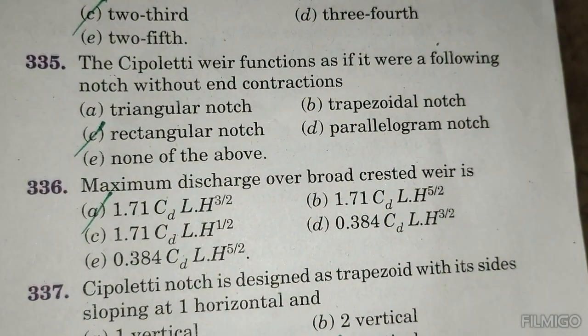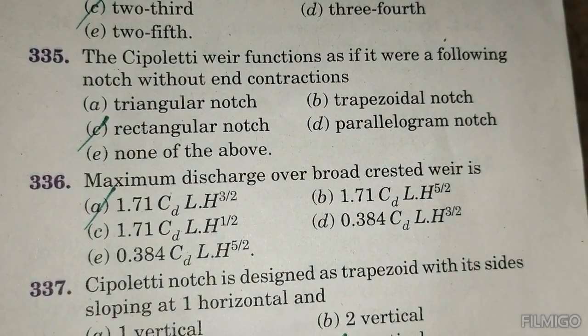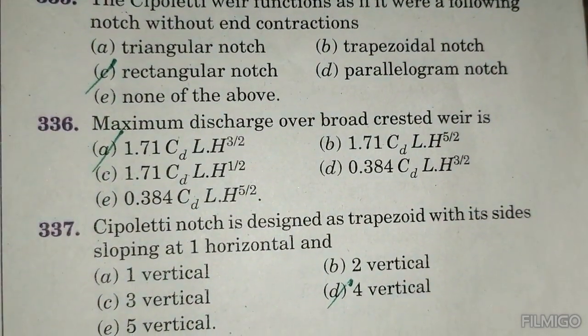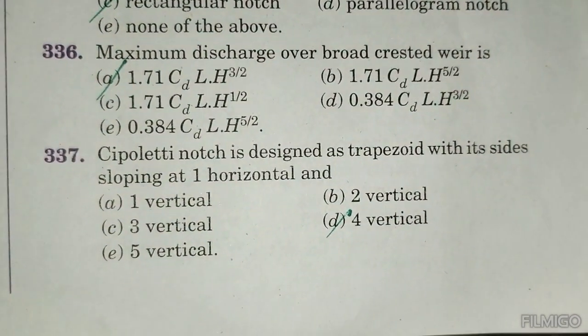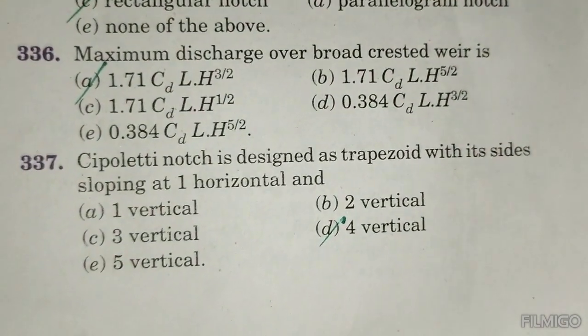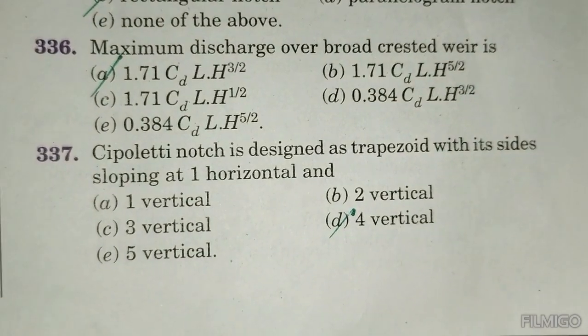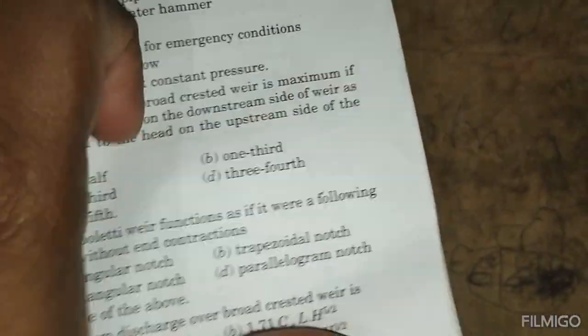The Cipolletti weir functions as a rectangular notch without any contraction. Maximum discharge over a broad crested weir is 1.71 CD L H to the power 3 by 2. Cipolletti notch is designed as a trapezoid with the side slope at one horizontal to 4 vertical.